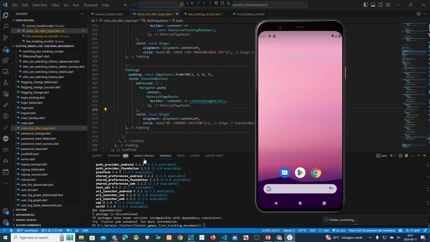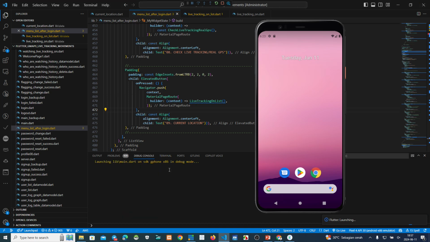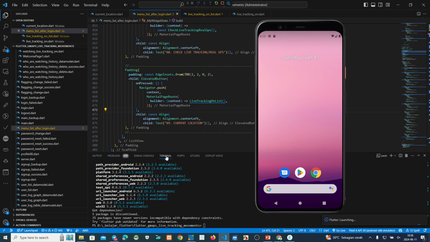Okay, maybe we can see on the back console here. Why so long? Hurry up, please.